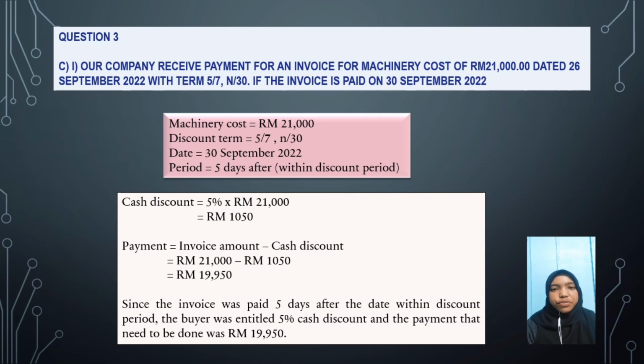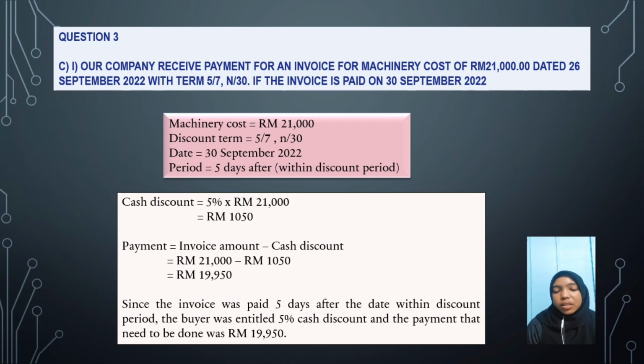Our company received an invoice for machinery cost of 21,000 ringgit Malaysia on 26 September 2022 with terms 5/7, n/30, if the invoice is paid on 30 September 2022. So our machinery cost is 21,000 ringgit Malaysia with discount terms 5/7, n/30, paid on 30 September 2022, and the period is 5 days after, which is within the discount period.